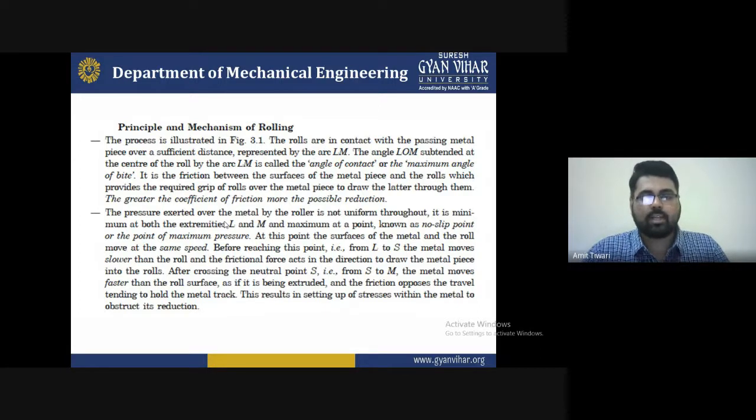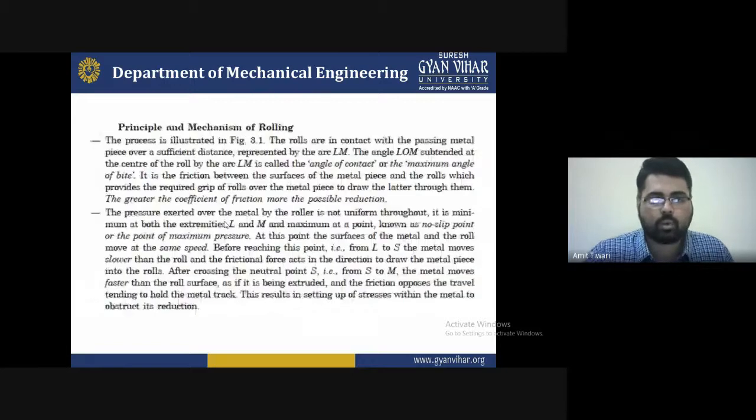After crossing the neutral point S, that is from S to M, the metal moves faster than the roller as it is being extruded, and the friction opposes the travel of the metal. This results in the setting up of stresses within the metal.